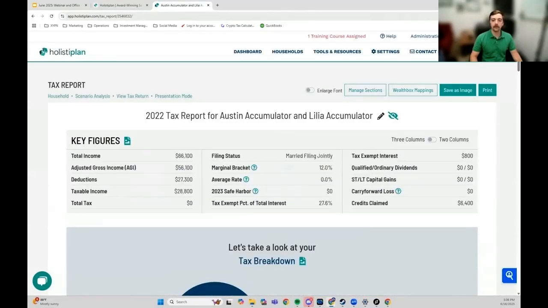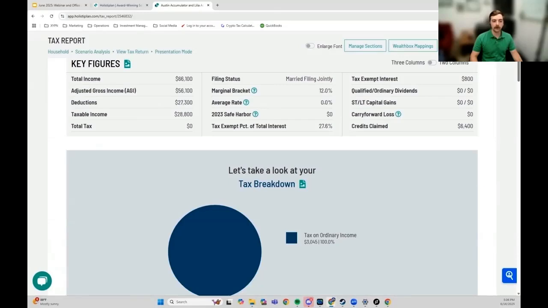So this report provides a lot of interesting data visualizations. First, we have key figures that have been taken out: total income, AGI, deductions, like everything we were just talking about, right? Solving for the taxable income. Look, their gross income was $66,100, but their taxable income is only $28,800 because they have these deductions involved. We see their marginal bracket. So the next dollar that they earn would be taxed at 12%.